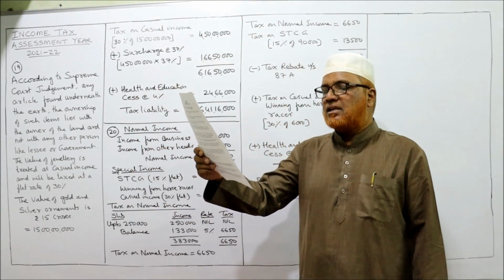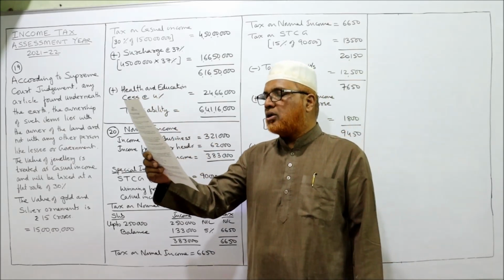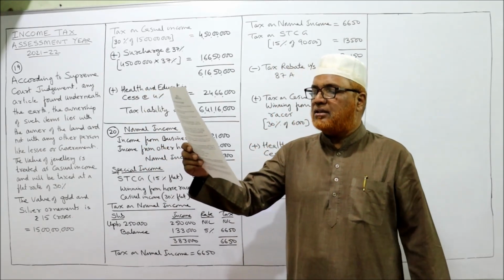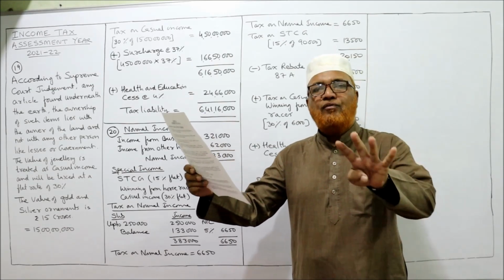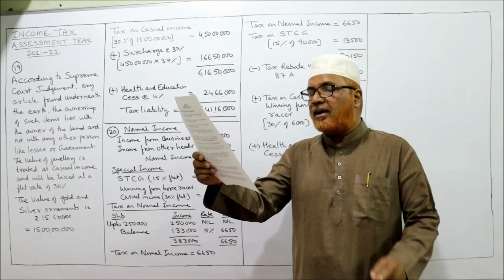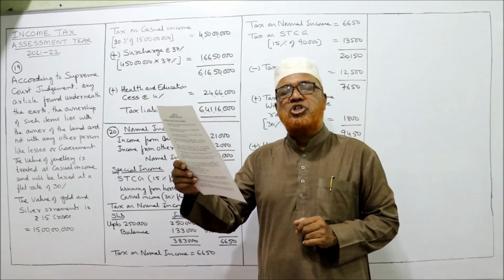Income from business 3,21,000. Winning from horse races 6,000. Short-term capital gain taxable at a flat rate of 15%, 90,000. And income under other heads 62,000. So 4 incomes are given. If we scrutinize these 4 incomes, we can find 2 incomes are normal incomes and 2 incomes are special incomes.